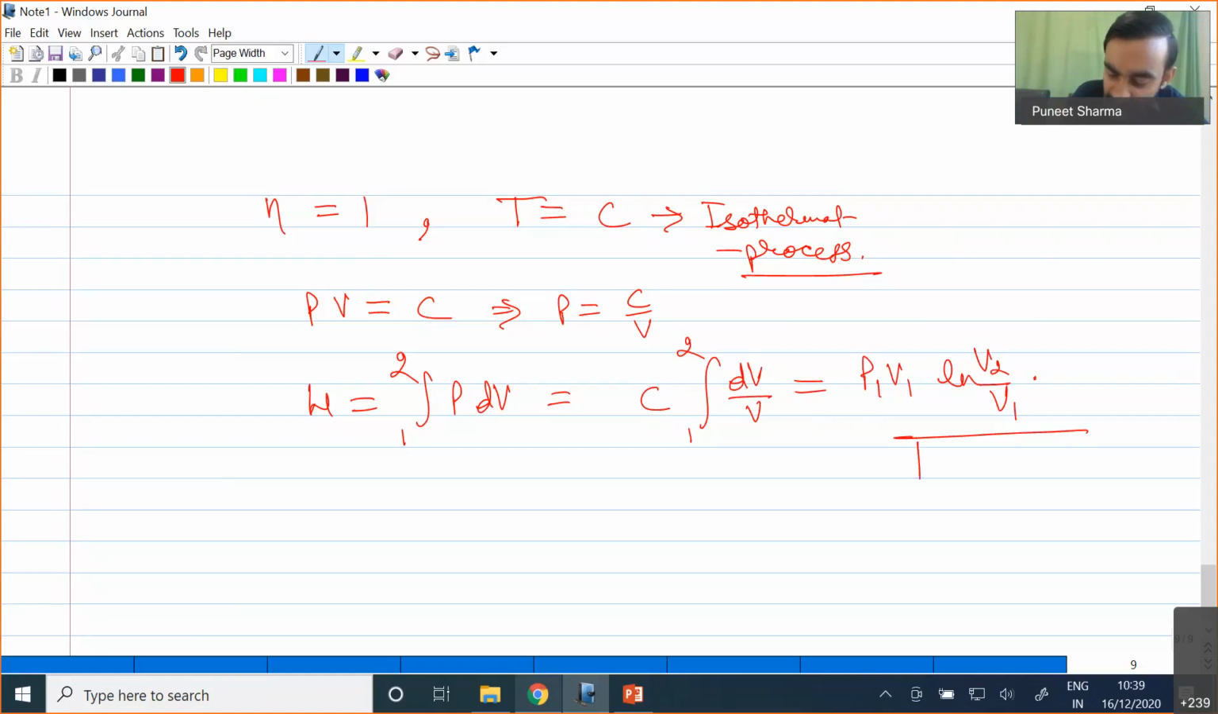And if you represent this process on a PV diagram, you will find that this is your state number 1, and this is your n equal to 1 polytropic index, and this is your state number 2.